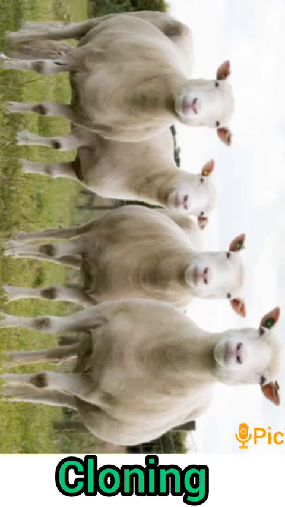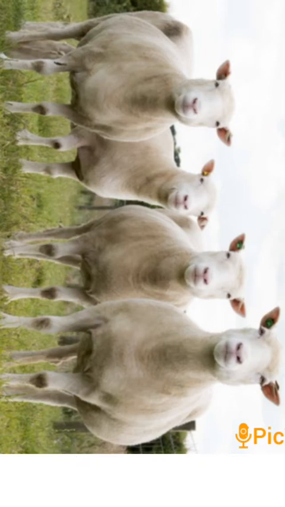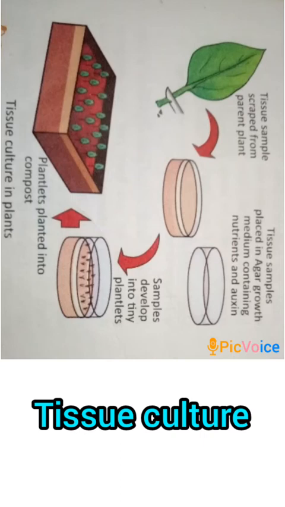Next is cloning. We can produce an exact copy of a cell, any body part, or a complete organism through a technique known as cloning. So, it is a technique of producing identical organism which is an exact copy of its parent. It has been used for many years to produce plants. In plants, new and similar clones can be produced by a process called tissue culture.